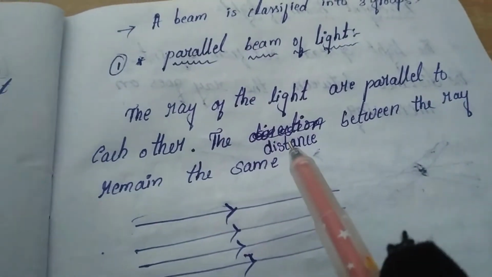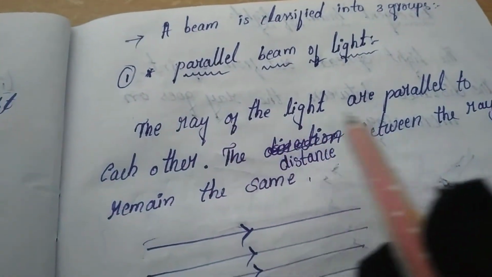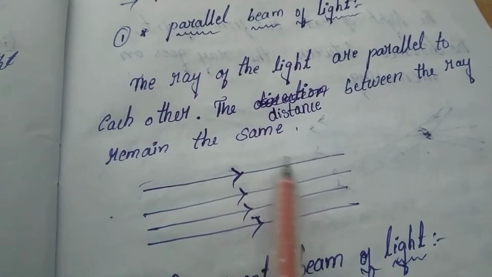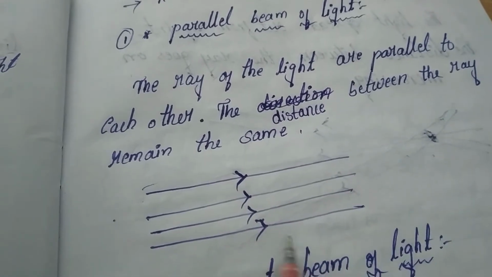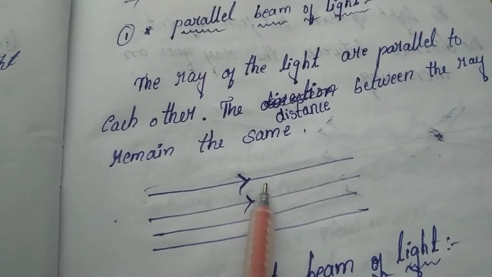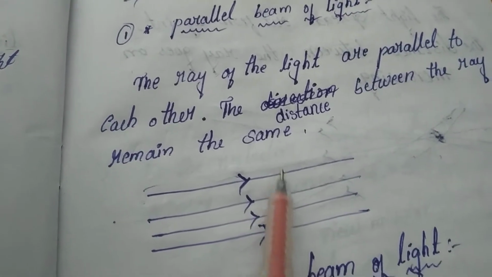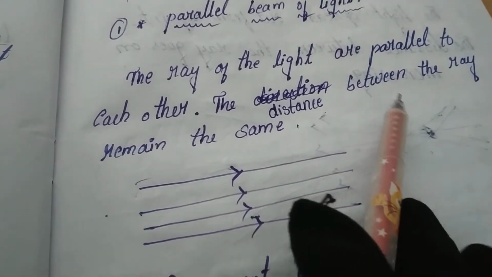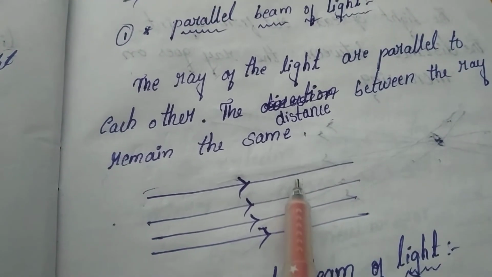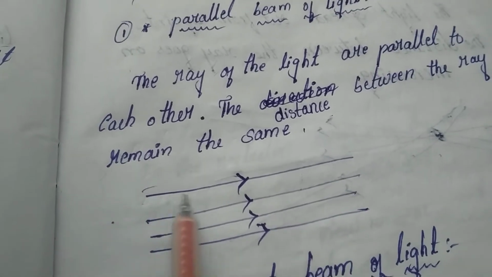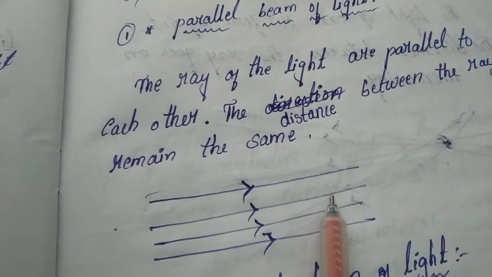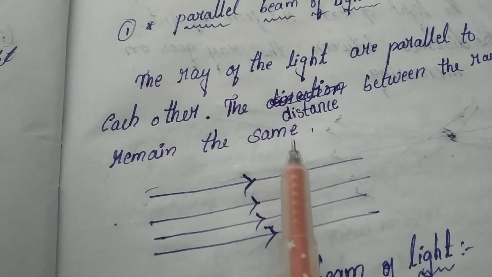What is meant by the second point? The rays of light are parallel to each other. All these together are called a beam of light. These 2 are parallel to each other, and these 2 are parallel to each other. The second point is that the distance between the rays remains the same. From here to here, the distance between the 2 rays is the same. This is called the parallel beam of light.